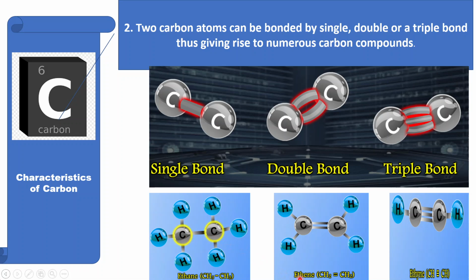In the compound ethene, we find carbon to carbon double bond. And in the compound ethyne, we find carbon to carbon triple bond. As the bonding between the carbon atoms changes, you find that its molecular formula also changes. Thus, carbon is able to form a large number of compounds.